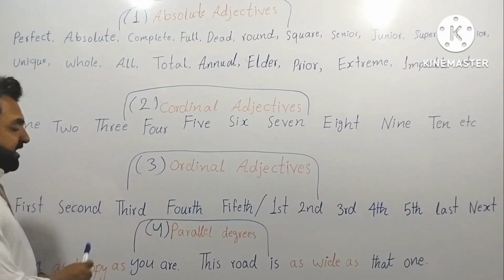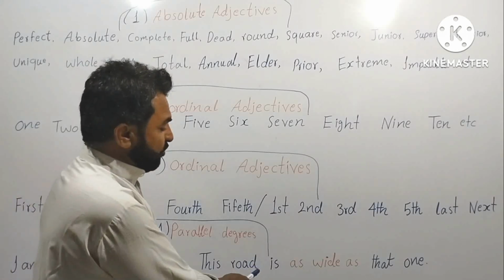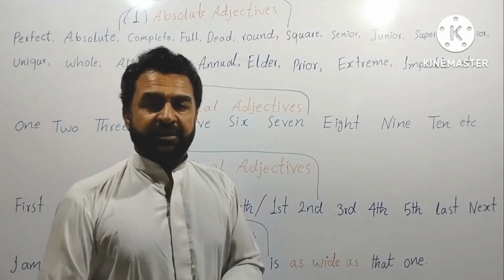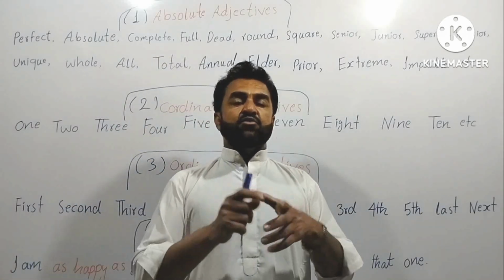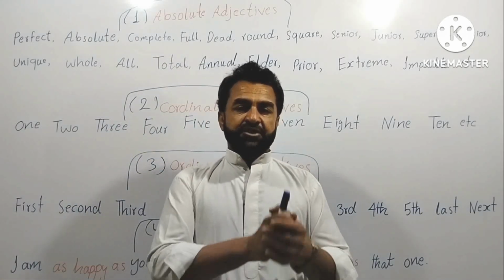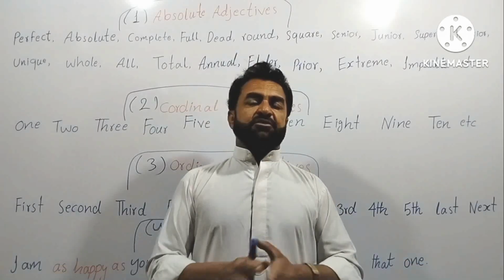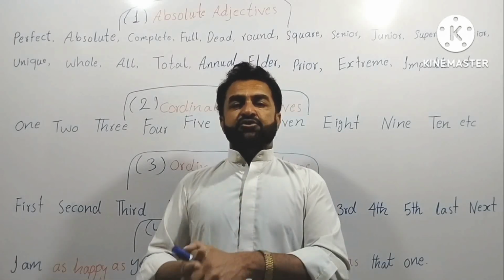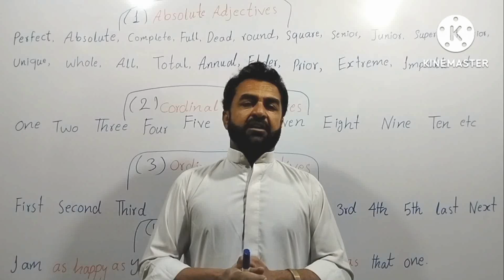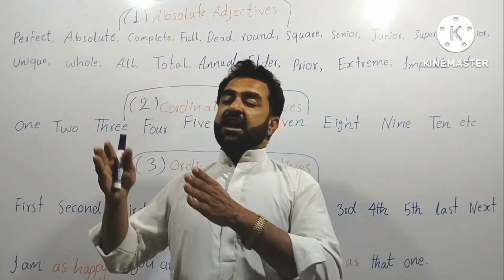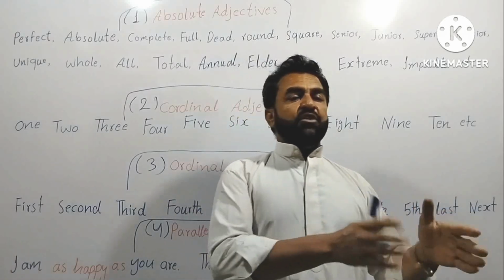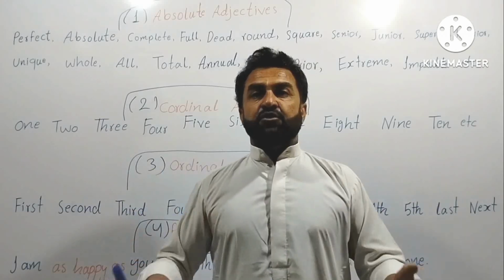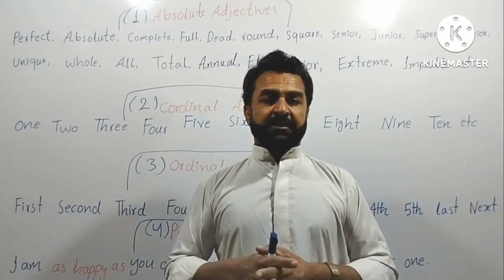I am as happy as you are. Second example: this road is as wide as that one. You can use many examples like this. You can say, I am as strong as you are. I am as happy as you are. I am as tall as you are. This bucket is as full as that one. This road is as wide as that one. You can say this room is as large as that one.